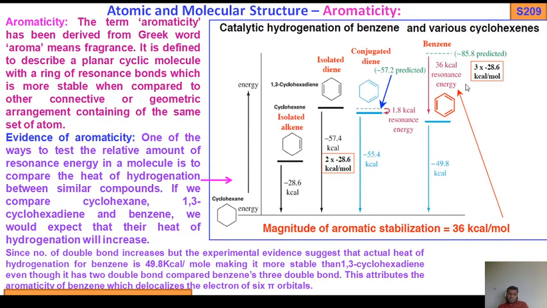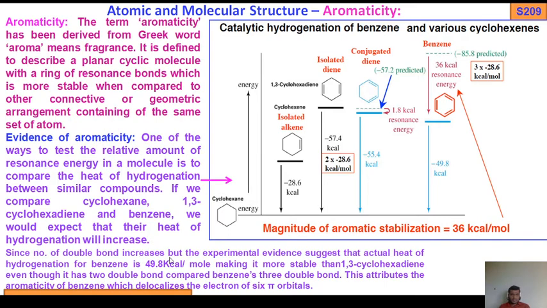Now come to benzene. Benzene is minus 49.8 kilocalories, but what is predicted? With three double bonds, it should be 3 times 28.6, giving minus 85.8, the expected value. But in actual fact we get 36 kilocalories of resonance energy. So the magnitude of aromatic stabilization is 36 kilocalories.